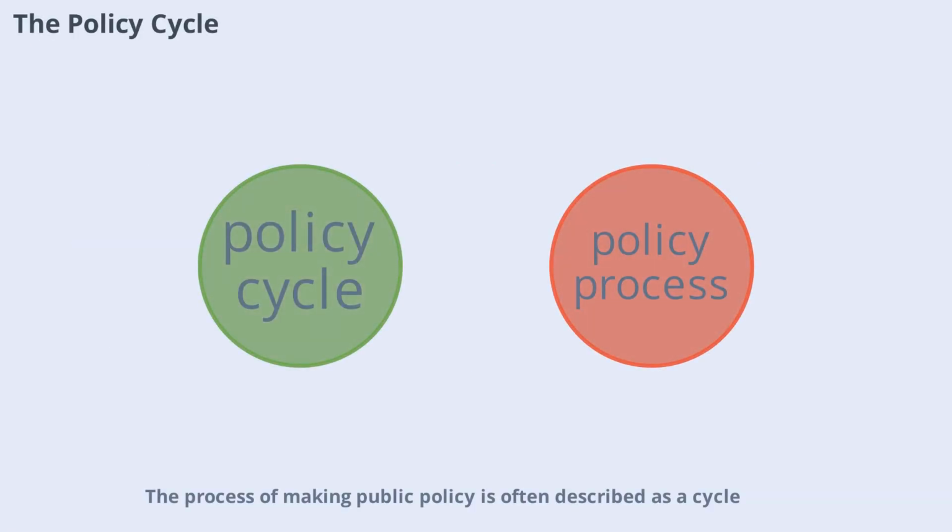The process of making public policy is often described as a cycle. It starts with identifying a problem that needs attention. Next, policymakers develop possible solutions and choose the best course of action. Once a policy is adopted, it's implemented by government agencies. Finally, the policy is evaluated to see if it's working as intended. If not, adjustments are made and the cycle continues. This ongoing process ensures that policies remain relevant and effective in addressing society's changing needs.